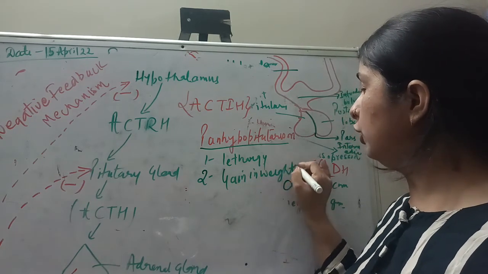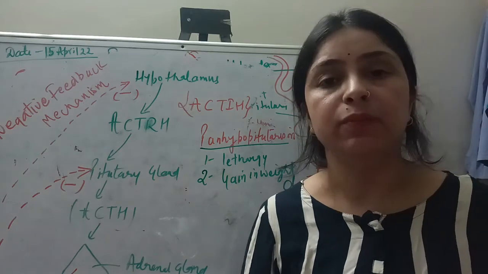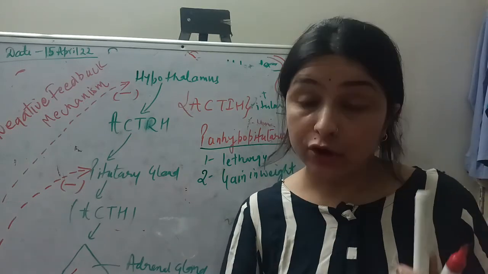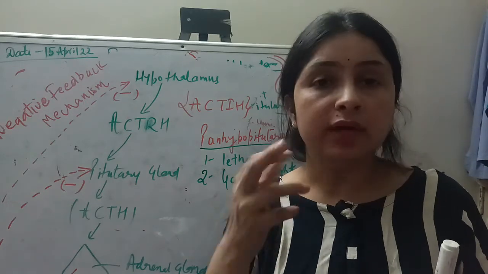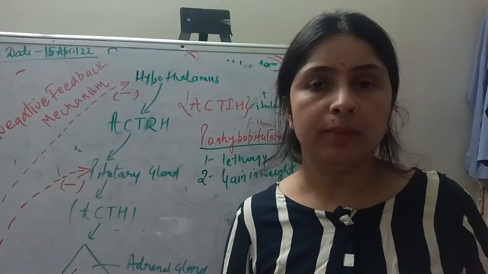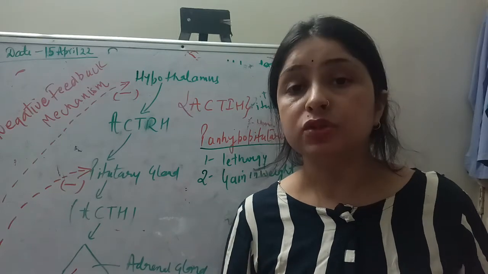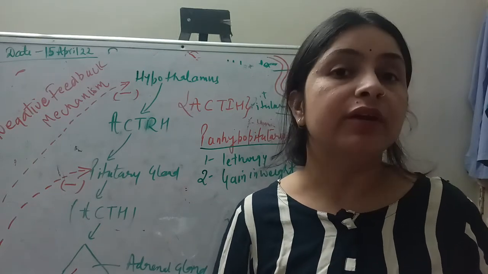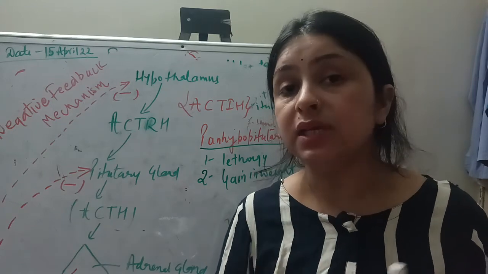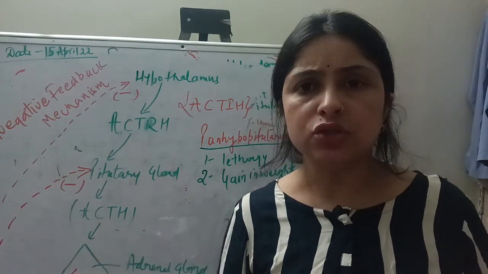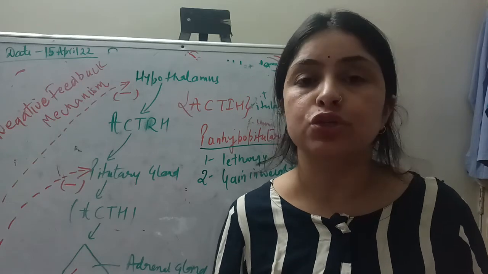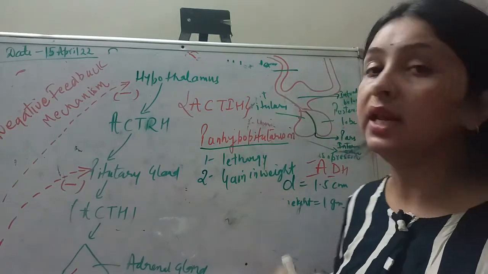because there is no thyroid hormone, because you know that the anterior pituitary gland secretes the thyroid-stimulating hormone. So if no anterior pituitary hormone is secreting, what is going to happen? Thyroid level will also get reduced in the blood, and thyroid helps in fat mobilization. So there is no thyroid, there will be no fat mobilization. So ultimately you will experience gain in weight.